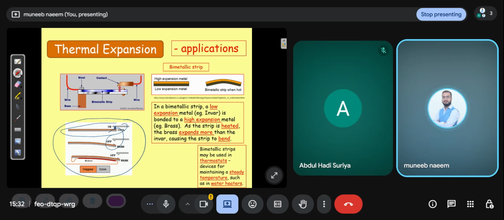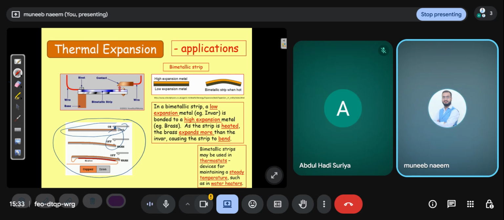You can see it in your home appliances like a clothing iron: when you fix the iron at a certain point, it is not heated more than that point. Why? Because when the temperature rises, the strip bends and the circuit disconnects. The iron is off. When the temperature falls, the strip is connected again with the circuit and the current flows.